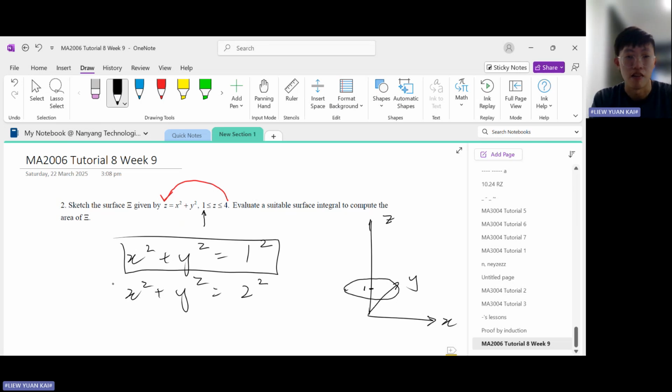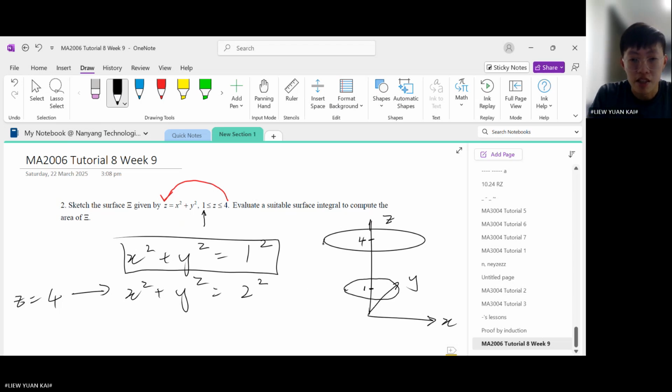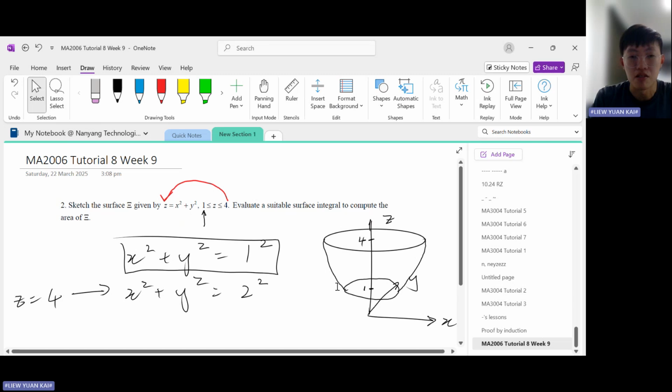Now, what about the other extreme when z equals 4? At z equals 4, we have a circle of radius 2. So let's go to z equals 4, and there we draw a circle of radius 2. It should be a bit of a larger circle. Then in between, we connect them like this, with a curve. This is approximate, but since this is a sketch, that's fine.